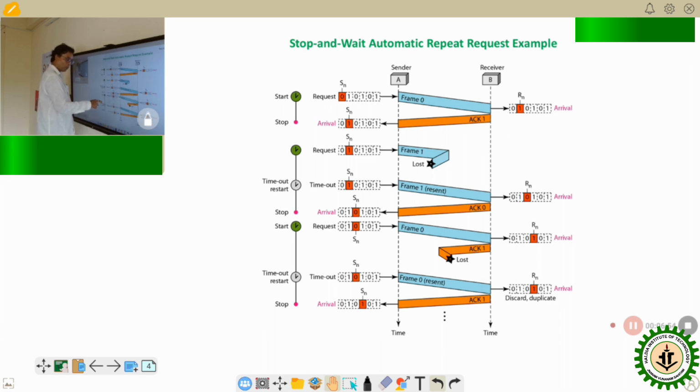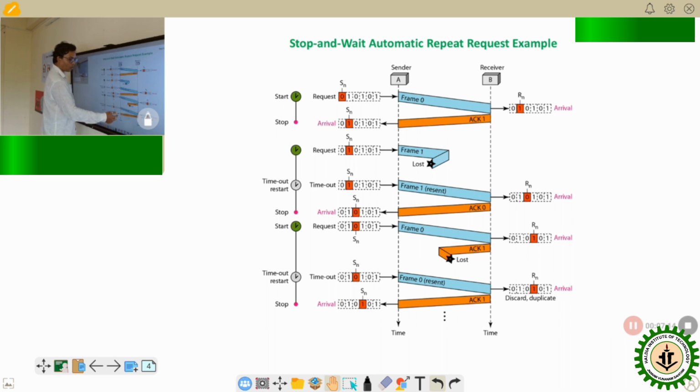After the timeout phase, it waits for the duration of the timeout, and then it resends the frame 0. But that particular frame, the frame 0, has already arrived at the receiver side. So what will the receiver do? The receiver simply discards that particular frame 0, because the frame 0 is already on the receiver side.